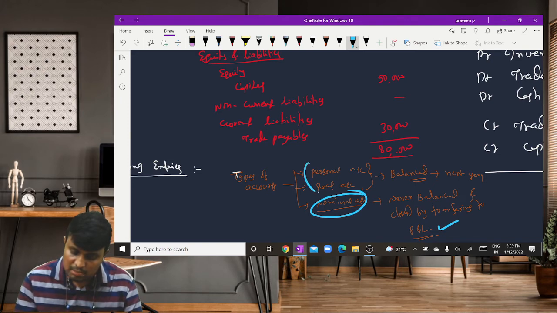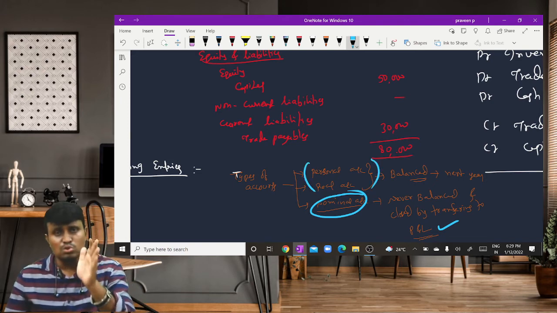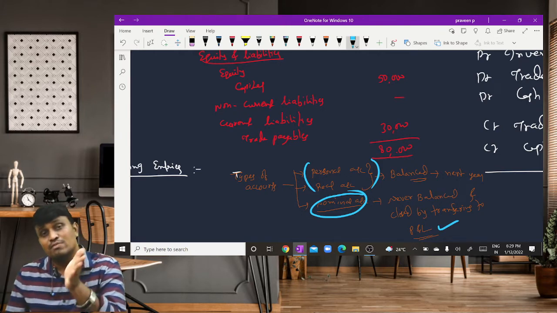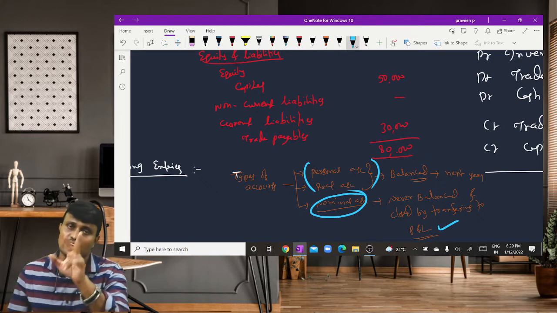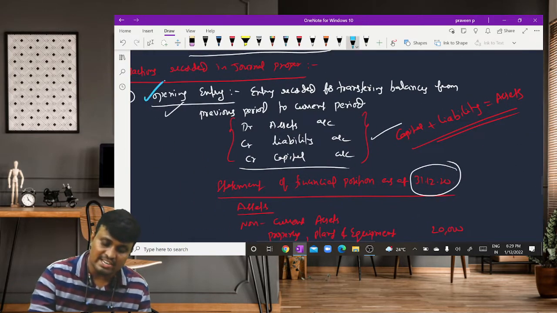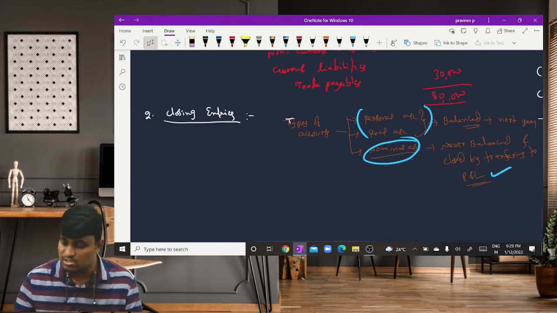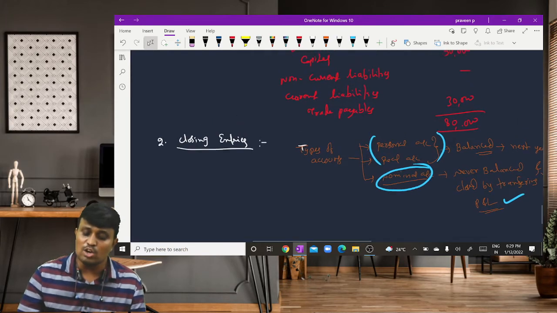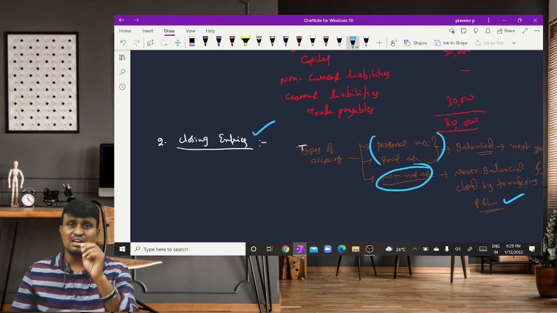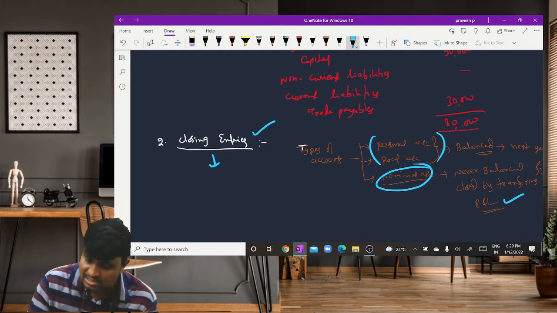But coming to the personal account and the real account, no need to close. Those will carry forward to the subsequent period. For carry forwarding those balances of personal account and real account, we write one entry called as what? Opening entry. For closing the nominal accounts at the end of the year, we write one entry called as what? Closing entries.